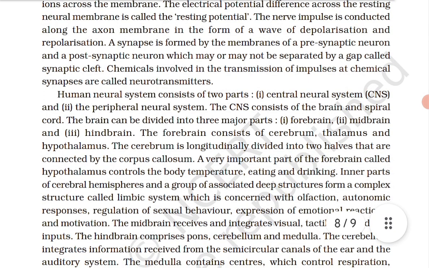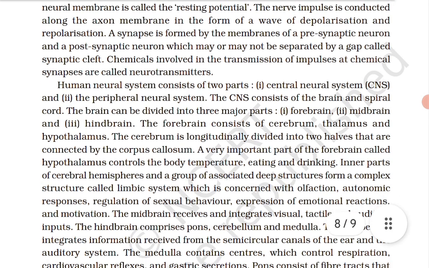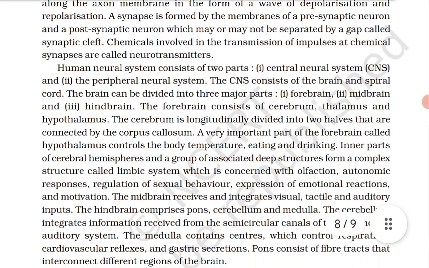A synapse is formed by the membrane of presynaptic neuron and a postsynaptic neuron, which may or may not be separated by a gap called synaptic cleft. Chemicals involved in the transmission of the impulse at chemical synapse are called neurotransmitters. Human neural system consists of two parts: CNS, central neural system, and PNS, peripheral neural system. The CNS consists of brain and the spinal cord.